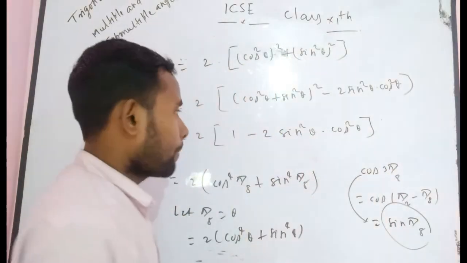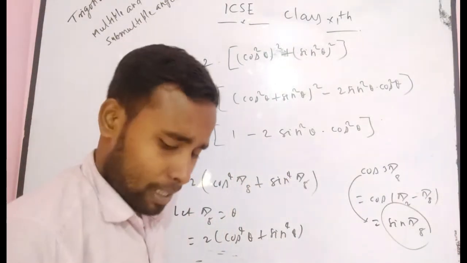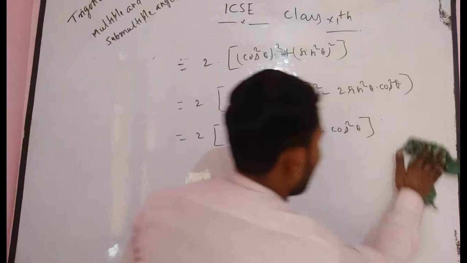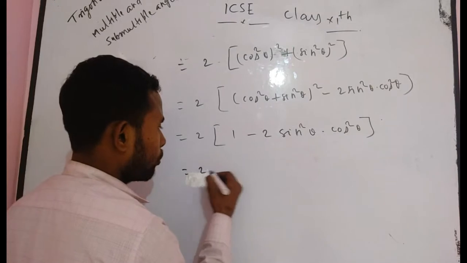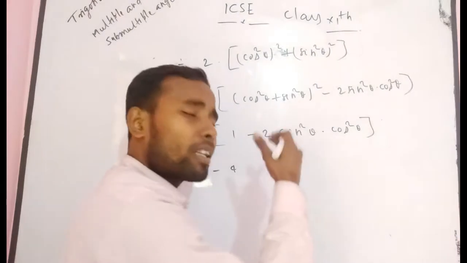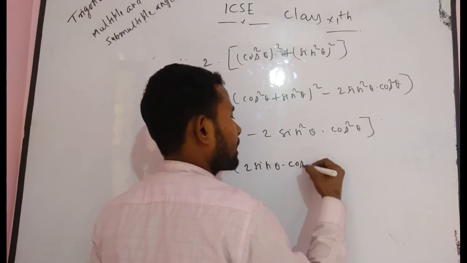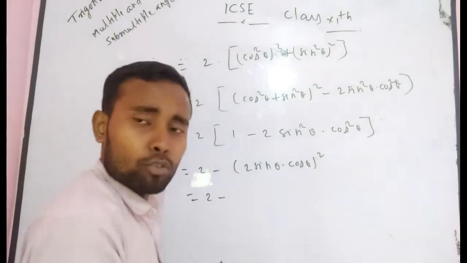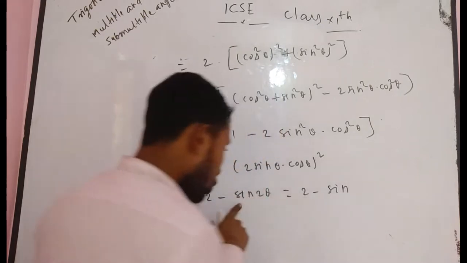Now I want to write one step again. Now you have to multiply this expression by 2, and you get 2 minus 4 times sin square theta into cos square theta. 4 times sin square theta into cos square theta can be converted as (2 sin theta into cos theta) whole square. Can you write? Again, it will be 2 minus, 2 sin theta into cos theta is equal to what? Sin 2 theta. That will be 2 minus sin square 2 theta.